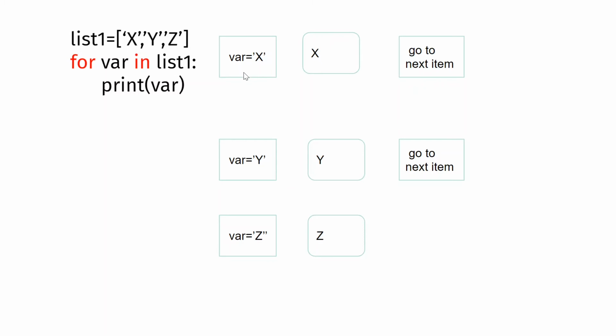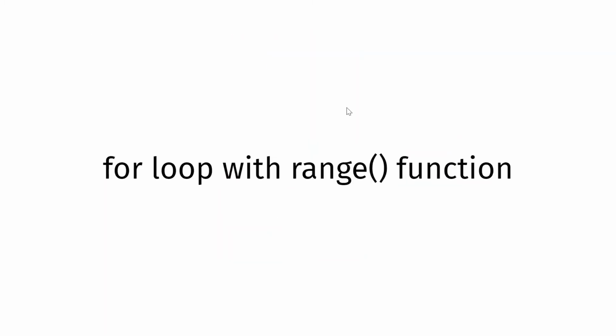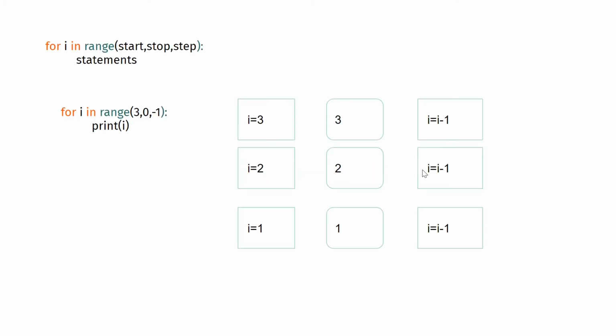Suppose I want to print the indices of the elements, then I can use something called the range function. So I can use the index to iterate through the list. Here you will have for I in range, where you specify your start, your stop, and the step. This is similar to list slicing and string slicing, where you specify your start index, stop index and step, and then it will print the statements.